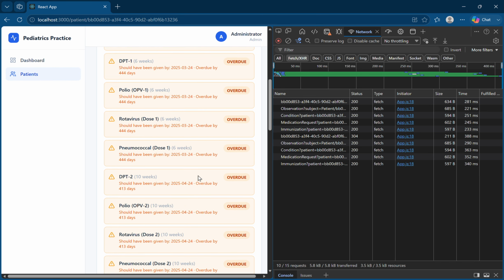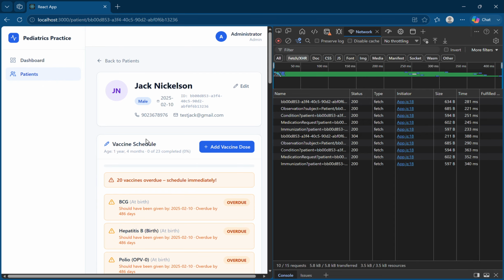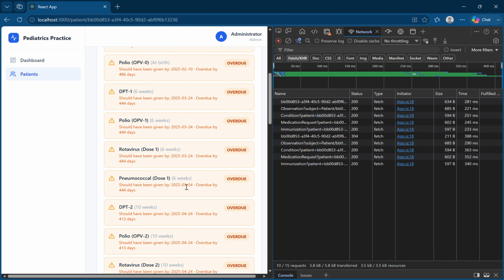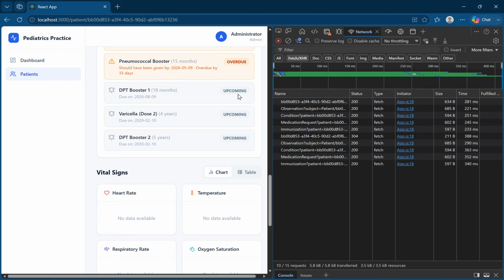Show you Jack Nicholson. In the background it automatically pulled in all the vaccine information, and for our demo purposes I have given instructions to create a fake immunization in case a new patient is created. So this must be because of that. So here if you see upcoming booster and all.